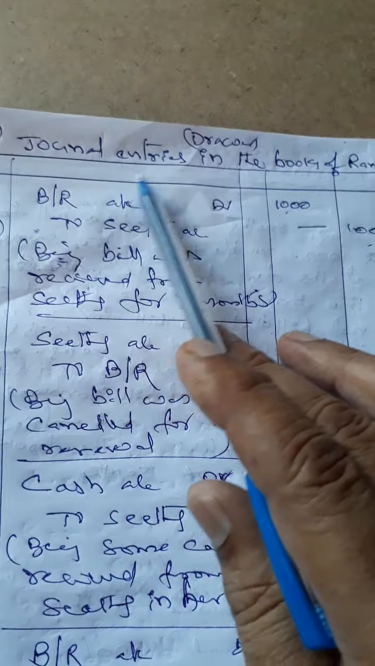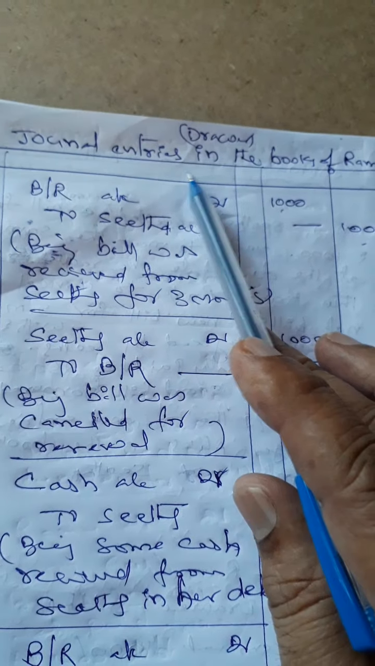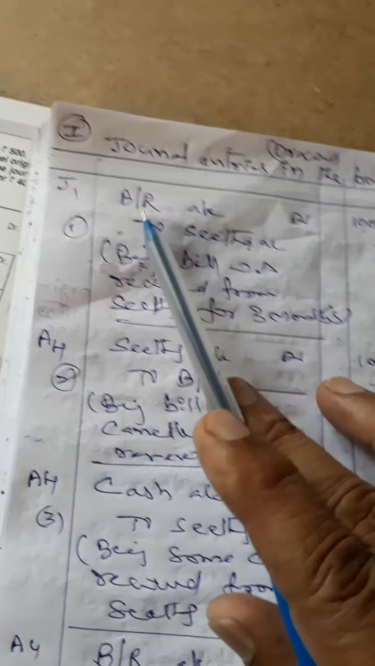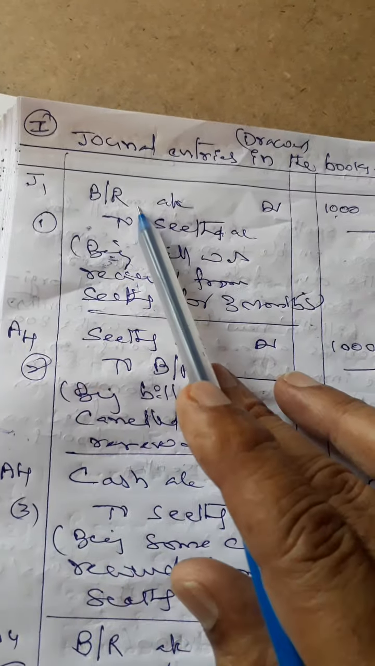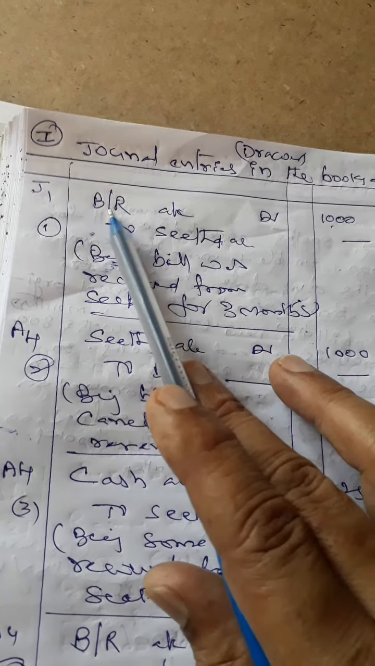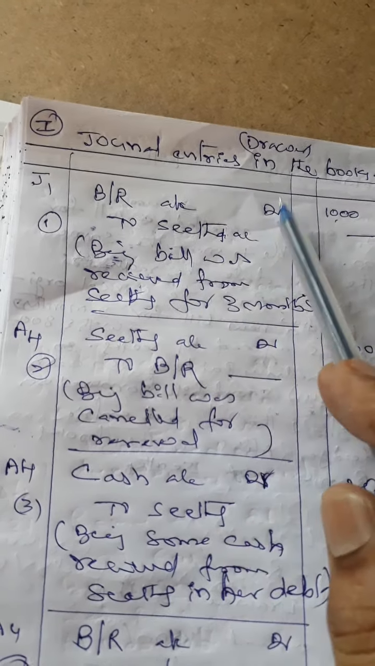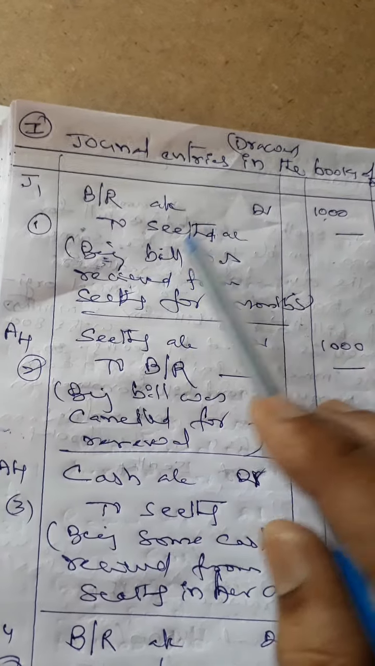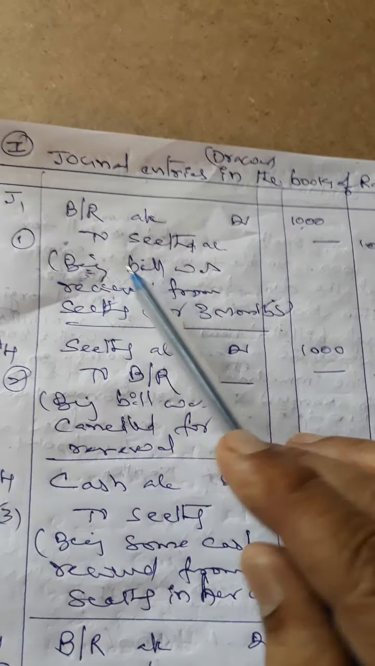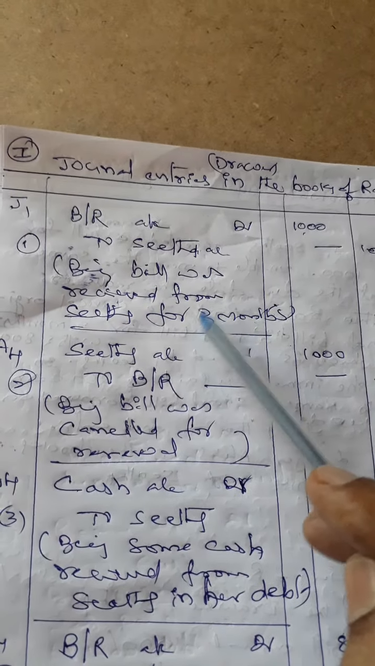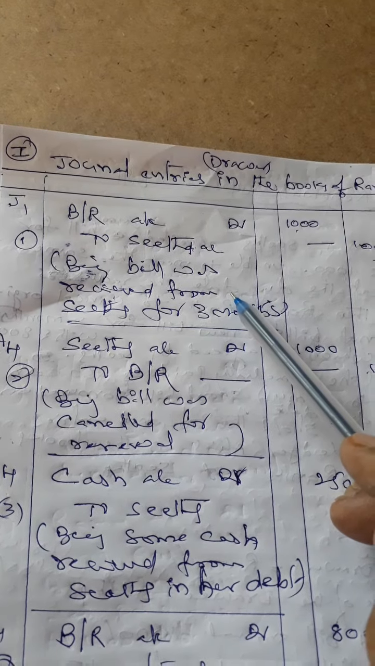To record such transactions, these entries are required in the books of the drawer. Journal entries in the books of Ramu, the drawer. First, on January 1st, we are receiving a bill from Sita. Debit the bills receivable account. Why? Because it is coming in, given by Sita. Bills receivable account debit to Sita 1000, being a 3 months bill drawn on Sita and accepted by her.